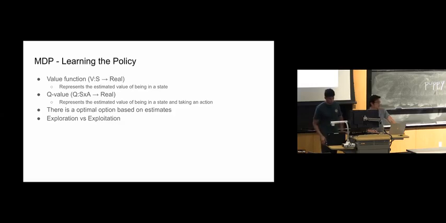But the thing to remember for MDPs, as we presented, is that we have access to important pieces of information, which are the reward function and the transition function. Because we have access to the reward function, we don't really need to explore in this case, because we already know what the given rewards are.